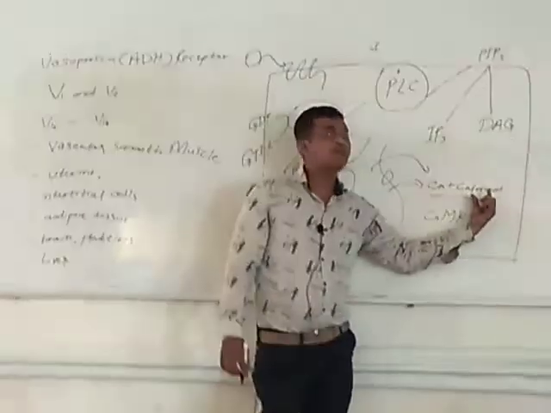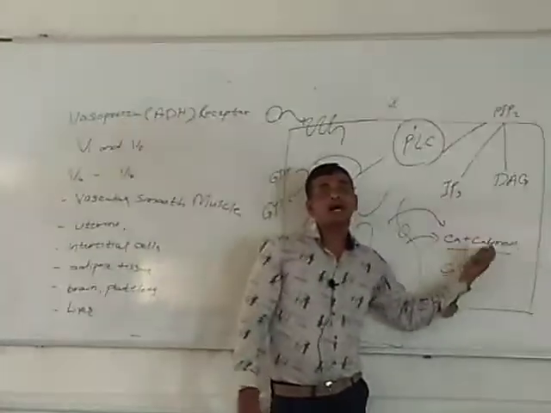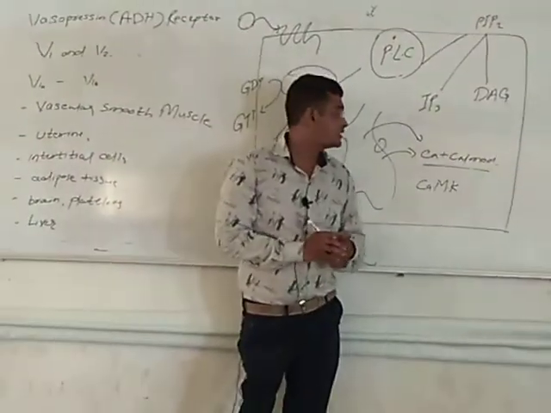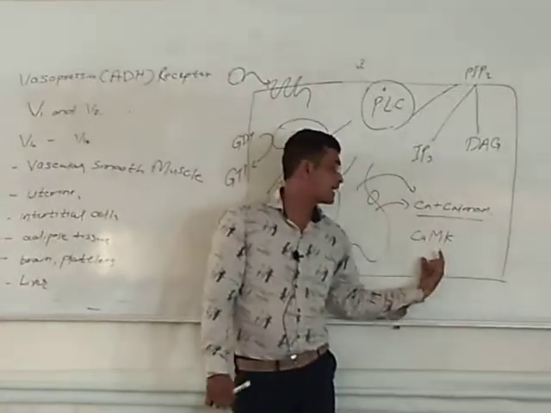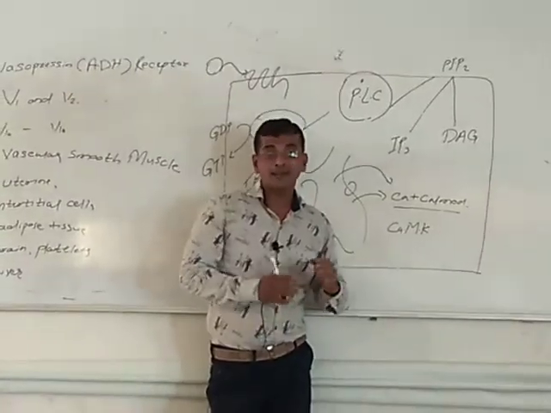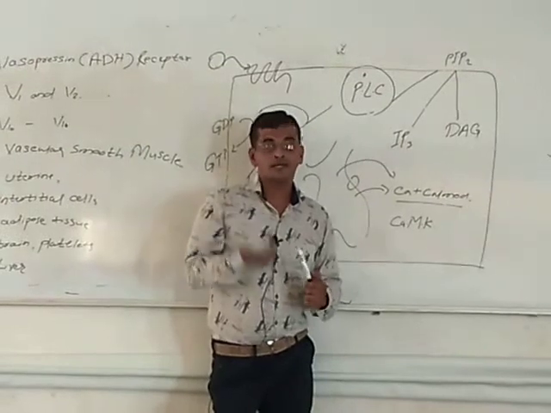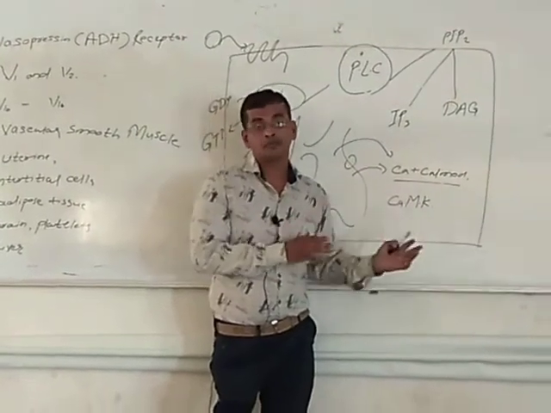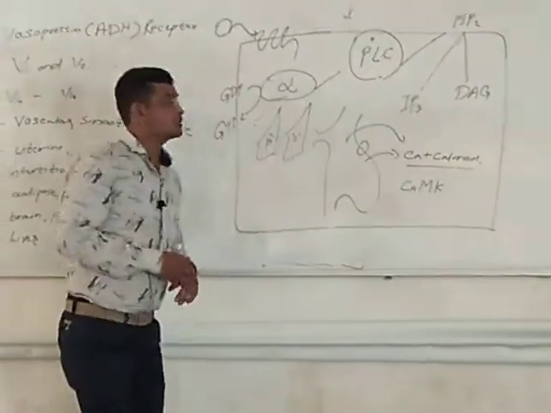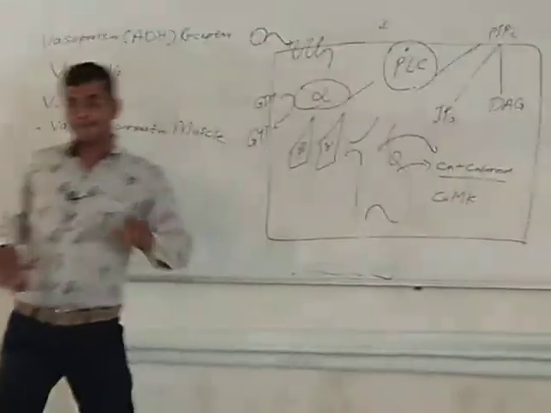This calcium binds with calmodulin. The calcium-calmodulin complex activates CaM kinase, and this CaM kinase is responsible for phosphorylation of relevant proteins. Okay, if this phosphorylation is there, what will happen?